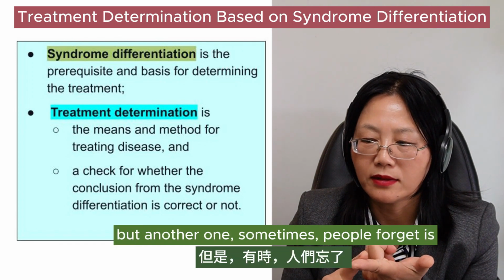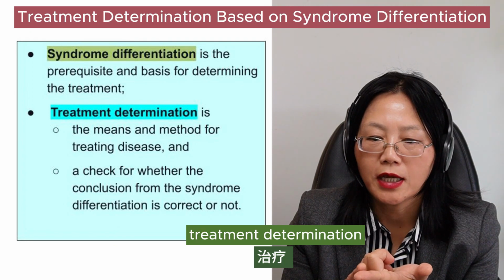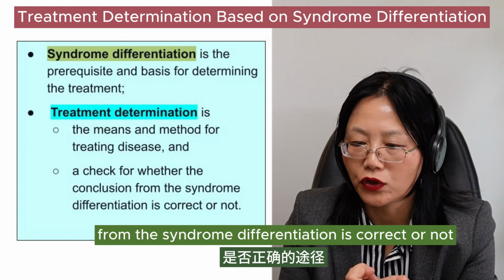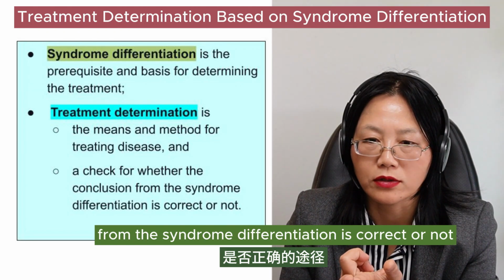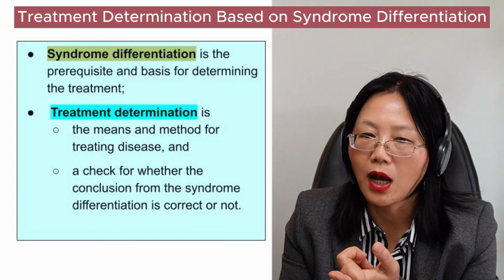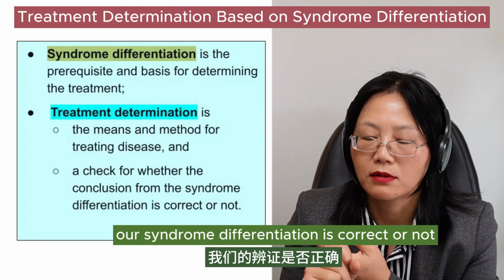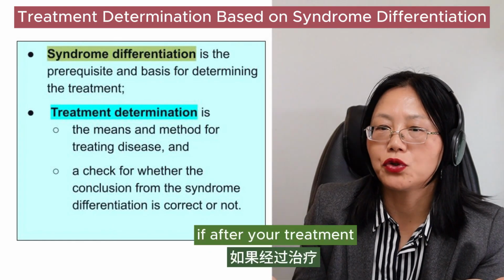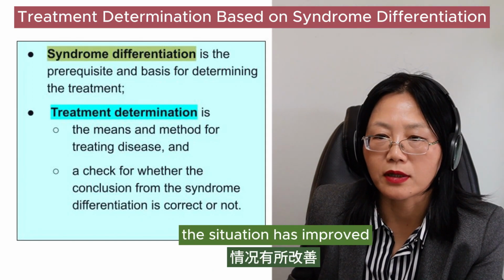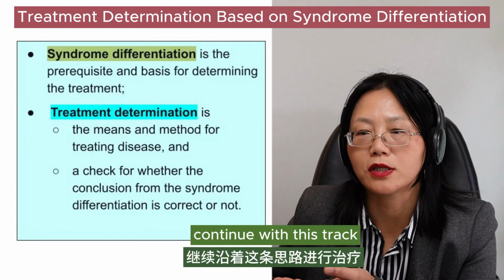But another one people sometimes forget is that treatment determination is a check for whether the conclusion from the syndrome differentiation is correct or not. By the treatment result, we will know whether our syndrome differentiation is correct or not. It's easy. After your treatment, if patients become better, their situation improved, it means that you're on the right track. So you move on, continue with this track.